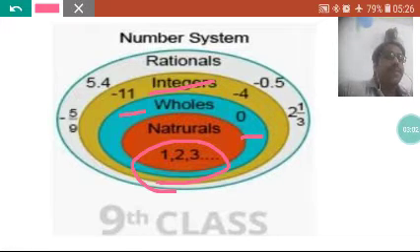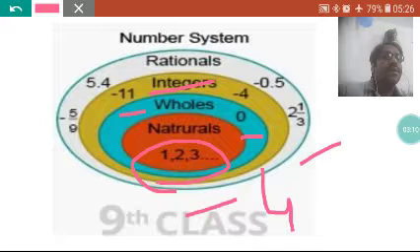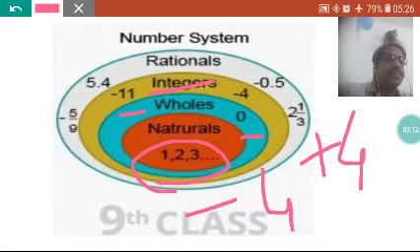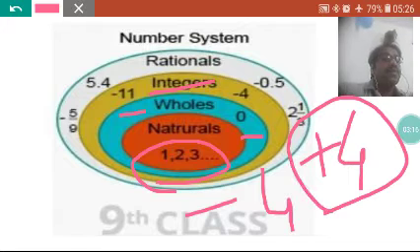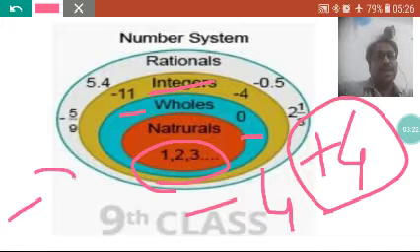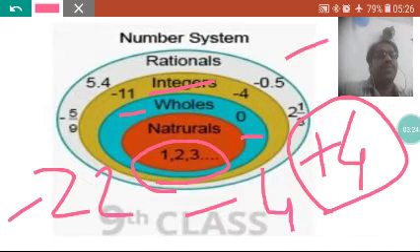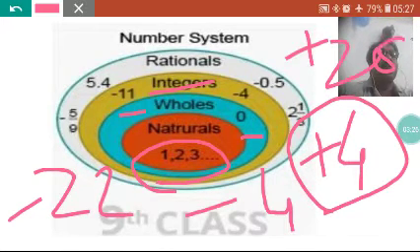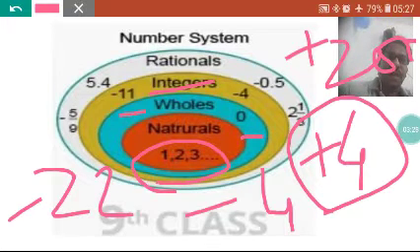Integers are negative and positive numbers, both. It can be -4 also, it can be +4 also. So it is the whole numbers represented in a positive and negative way. It can be -22 also, it can be +200 also. So that's why this is called integers.